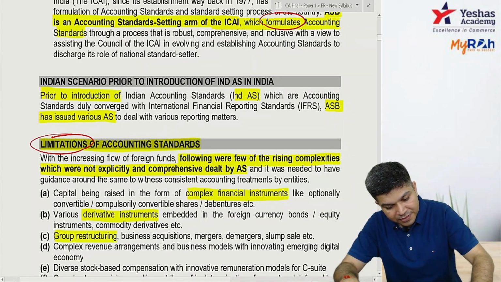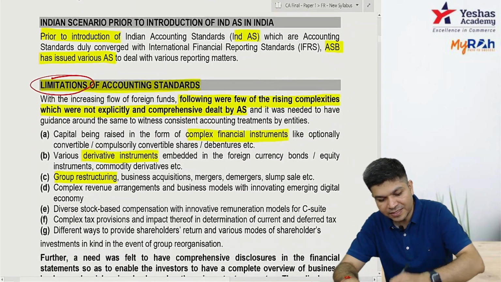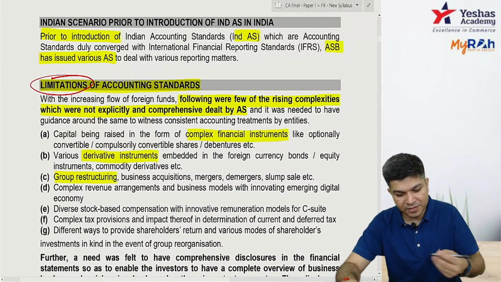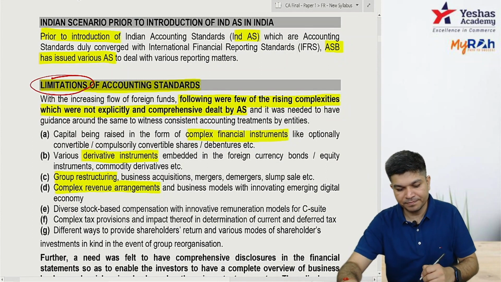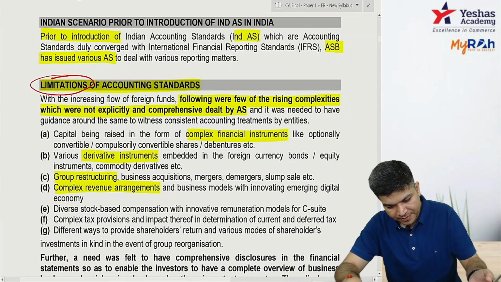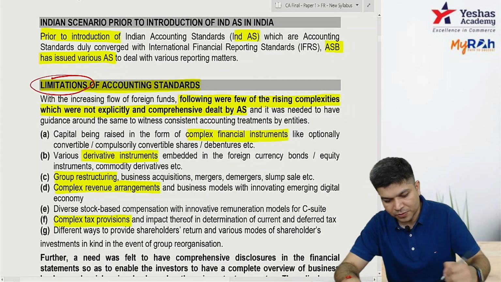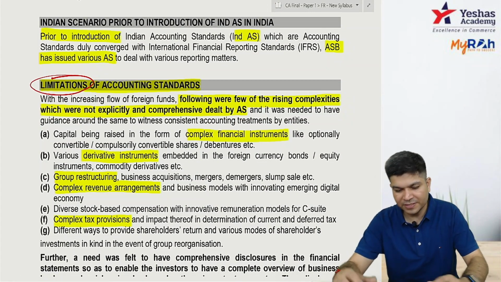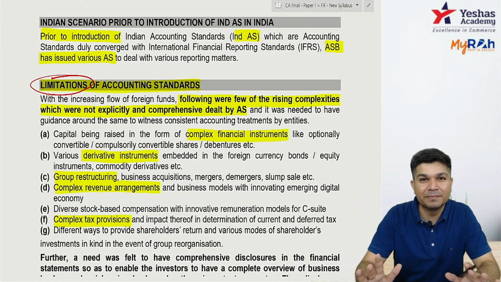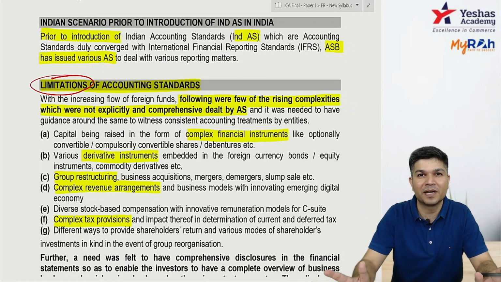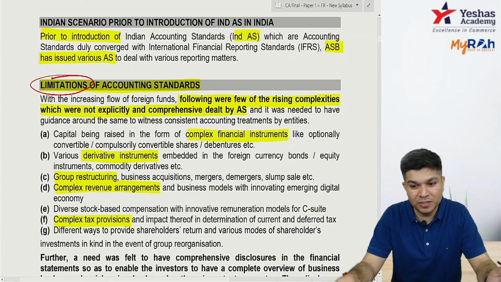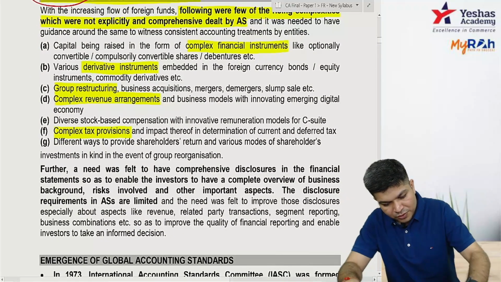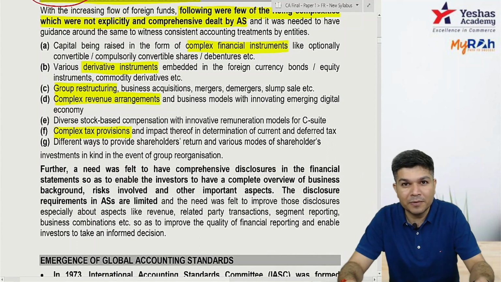Group restructuring, business acquisitions, mergers, slump sales, they were not properly covered under accounting standard. Complex revenue arrangements, they were not covered properly. Then complex tax provisions, their treatment, different ways to provide shareholders a return, investment in kind, an event of a group reorganization. In simple words, some complex treatments were not there under your accounting standards, and such transactions were now there. So complex transactions came up, but accounting is not there in accounting standard. So there was a need to have this IND AS.